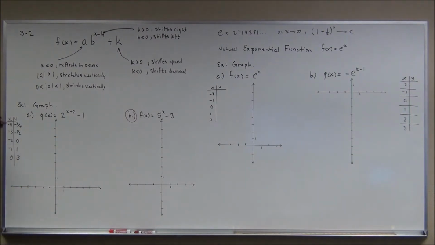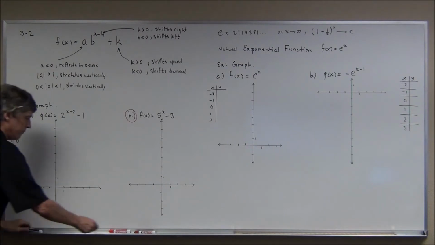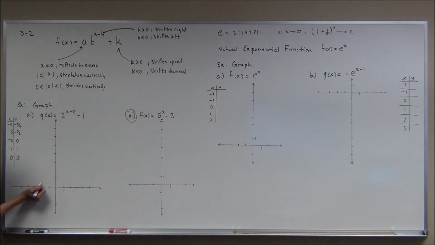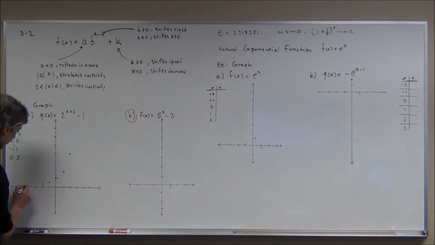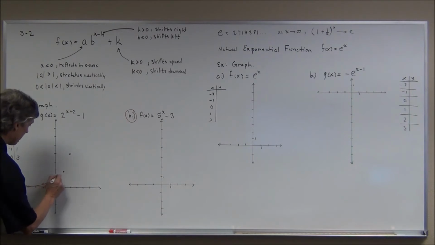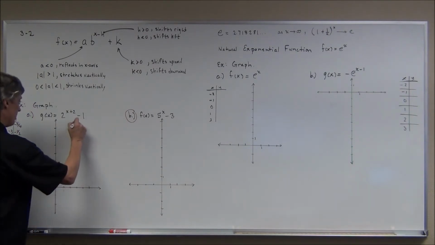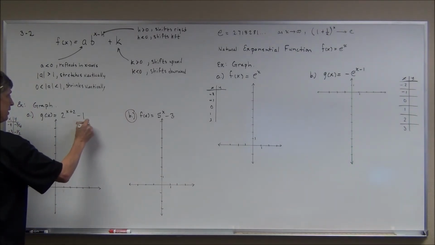So when I graph these points, remember what the original graph looked like. Here, let's just do the original graph again. I'll graph this quickly. It looks something about like this. This is y equals 2 to the x.